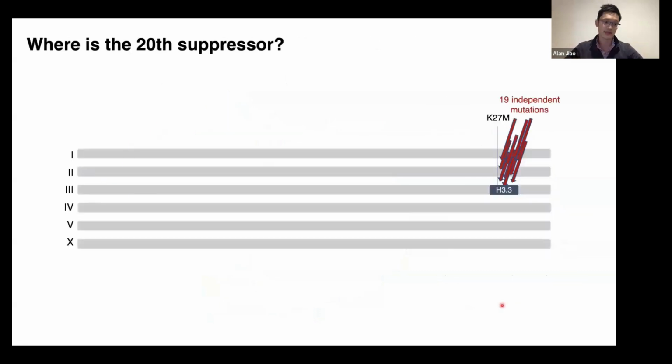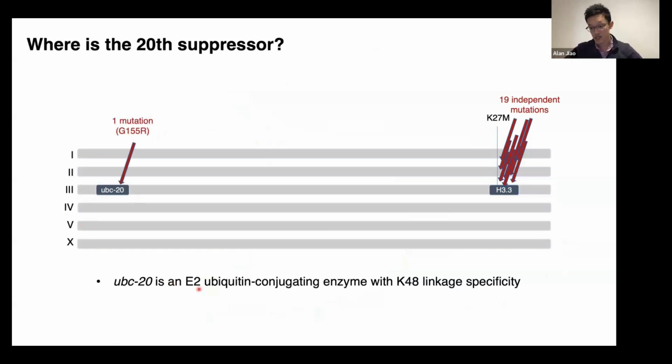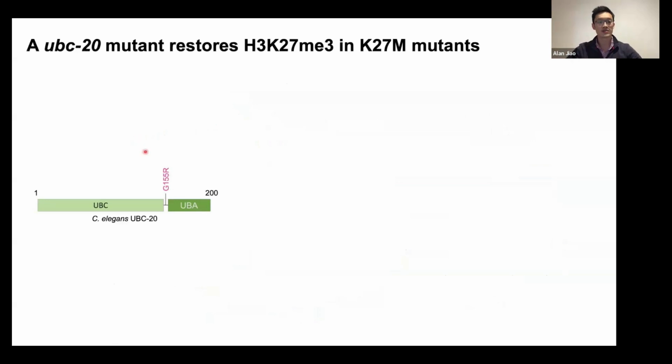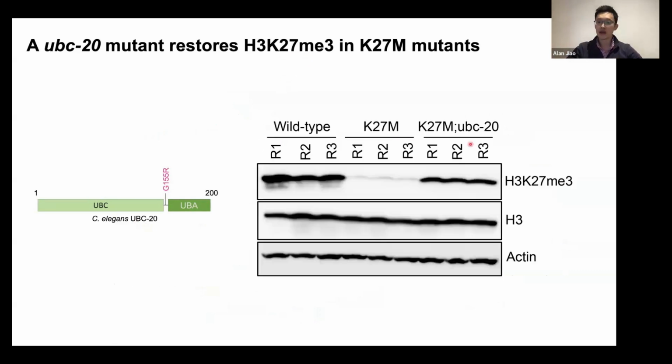What about the 20th? The 20th mapped to this relatively uncharacterized gene called UBC20. UBC20 is an E2 ubiquitin conjugating enzyme that tags proteins with the type of ubiquitin linkage that typically leads to protein degradation. So this particular suppressor mutation mapped to a linker region between the catalytic domain and a ubiquitin binding domain in UBC20. But importantly, just like all the other suppressors, even though the screen itself was not directly linked to histone methylation, the UBC20 mutant was able to restore histone methylation to about 50% that of wild type levels.